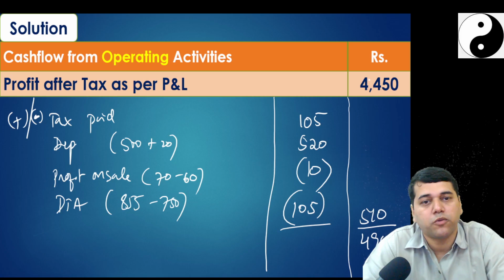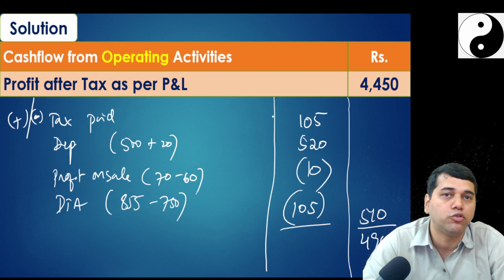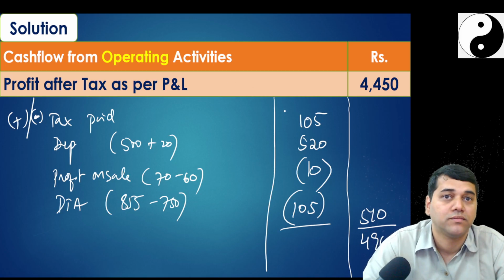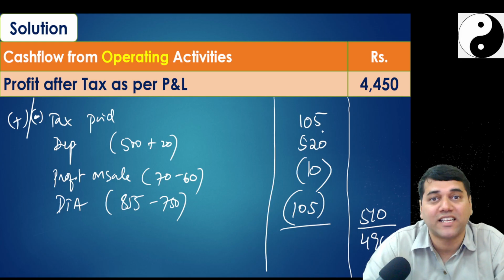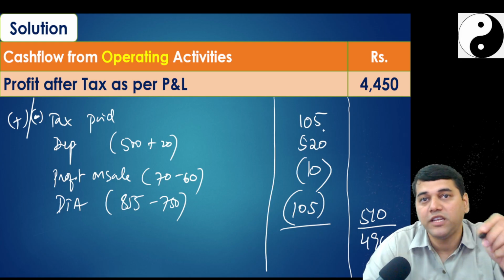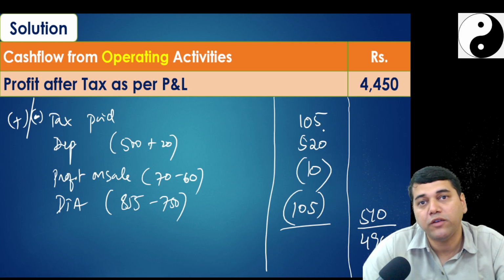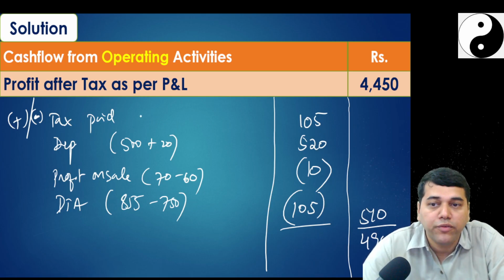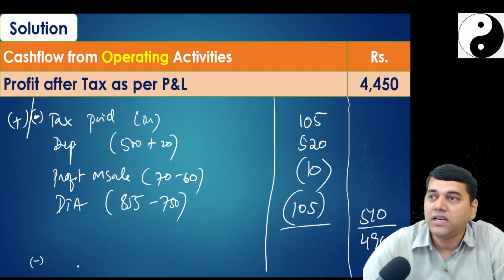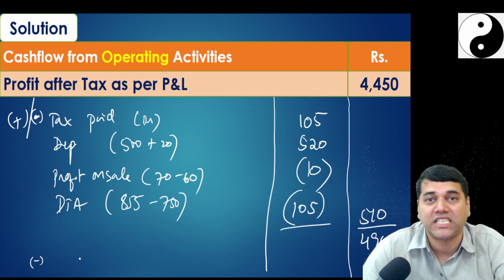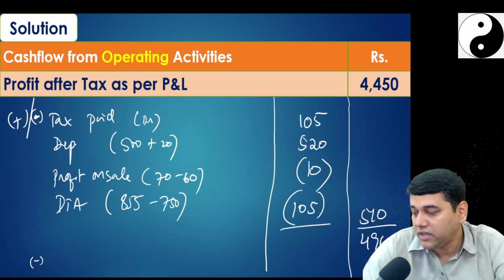Since what we are trying to look at is a cash profit. And they said very specifically this tax paid is a cash tax paid. If there was any provision, that would have been added back. See, what we are adding back is what is debited to the P&L account. What we will deduct is what we have actually paid in cash. But they said very clearly, income tax paid, I think in the previous question.